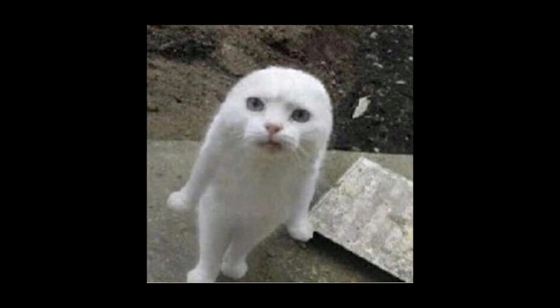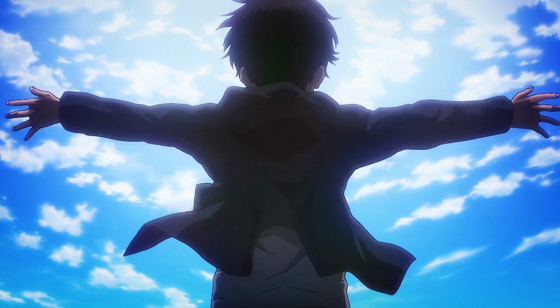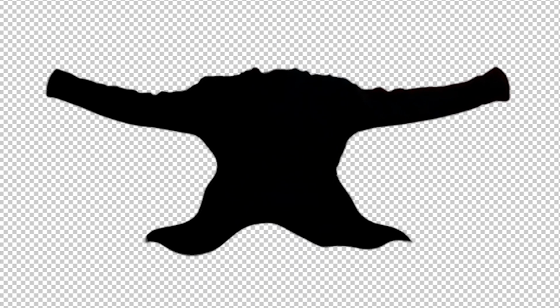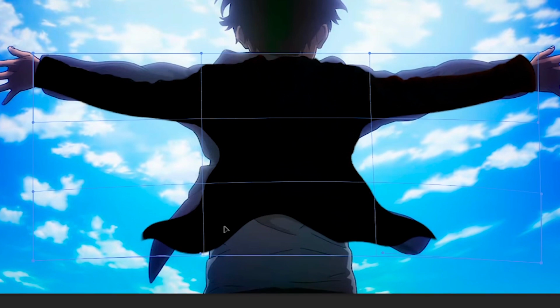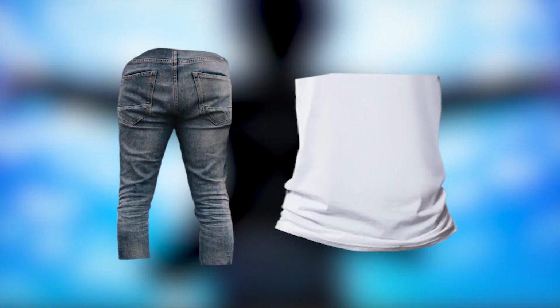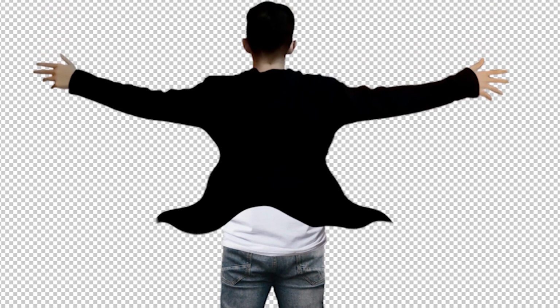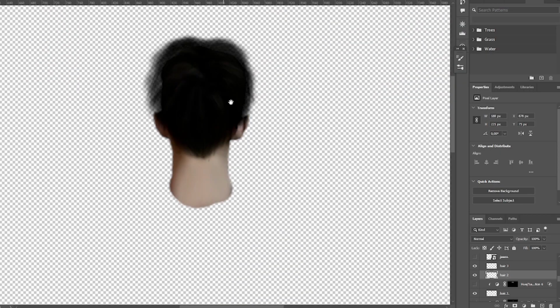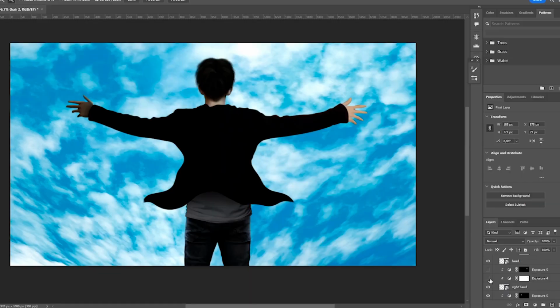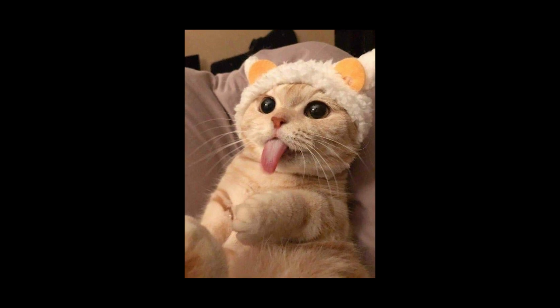So now it's time for the second clip, and it's Eren from the back view. For this one I only used 1 frame. I cut it and then separated the cloth from the rest because I want to animate it. So I tried to make this closer to the original frame. I got some jeans and shirt images on the internet, I cut them, I placed them on the character. I drew some hair to make it more Eren-like. I adjusted everything to match colors, but the background, added some highlights and shadows to make all of this better, and the Photoshop part is finished.